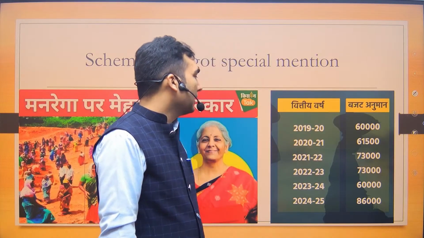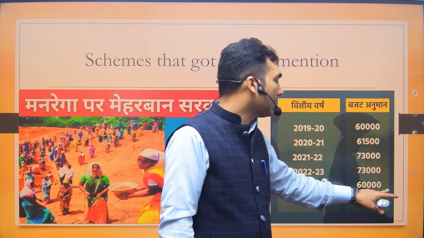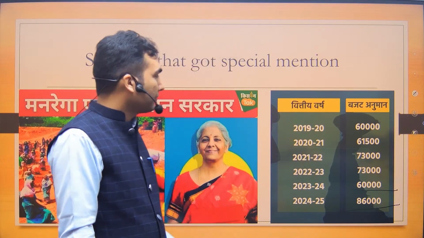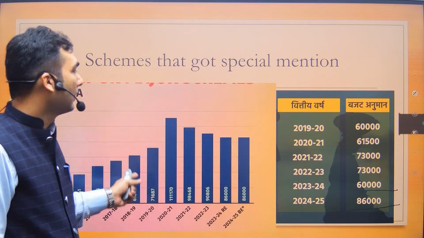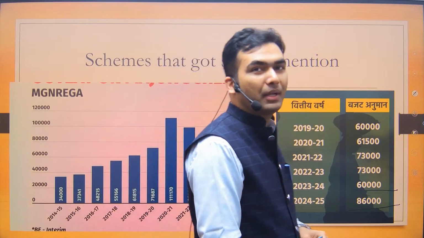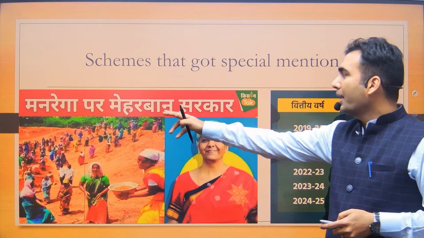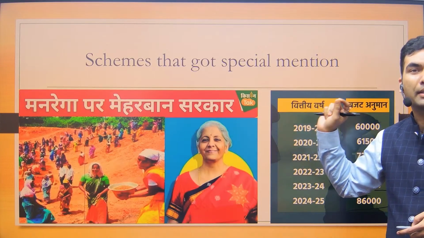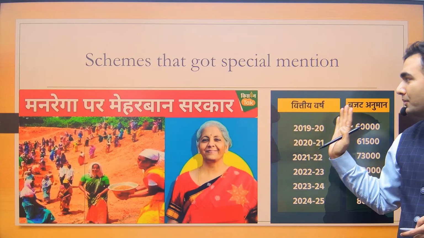So the government says that, see, last year we have allocated 60,000 crore to the MNREGA. This year we are allocating 86,000 crore to MNREGA. So they are very happy. Yes, MNREGA allocation has increased. But then they are not looking at something called bigger picture. मनरेगा पर मेहरबान सरकार means that the government is allocating more money to MNREGA.